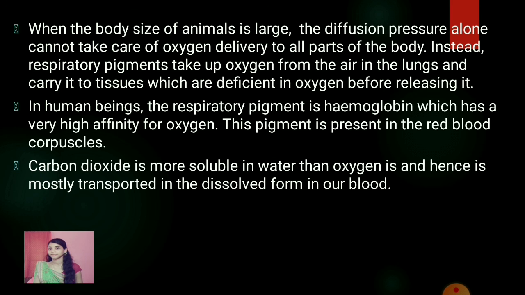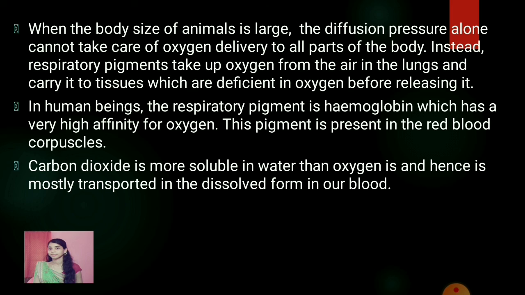When the body size of an animal is large, diffusion pressure alone cannot take care of oxygen delivery to all the parts of the body. Instead, the respiratory pigment takes up the oxygen from the air in the lungs and carries it to the tissues which are deficient in oxygen before releasing it. In the case of humans, which are multicellular complex organisms, we cannot carry out respiration by simple diffusion. We need the help of organs and pigments.